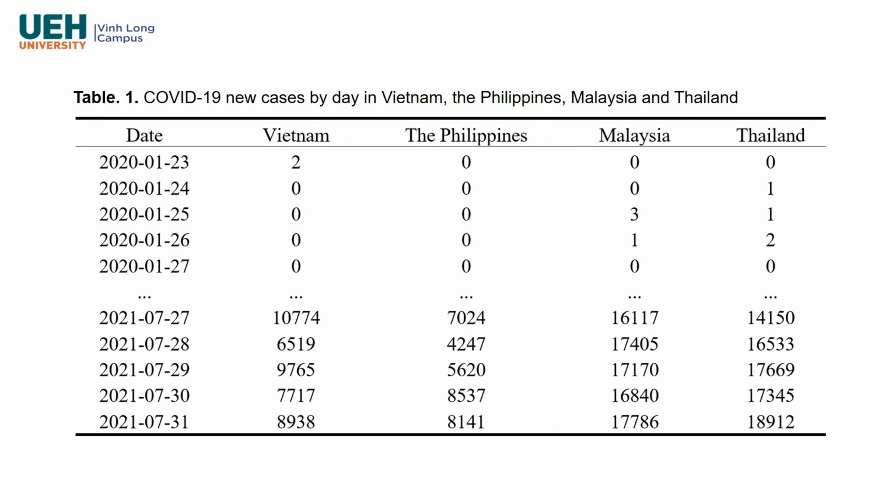We collected new COVID-19 cases by day in Vietnam, the Philippines, Malaysia, and Thailand from Johns Hopkins University Lab, from January 2020 to the end of July 2021. The data is shown in Table 1. There are 556 records, 4 data columns, and date is the index of the table.